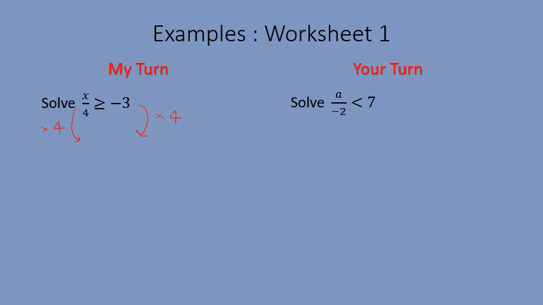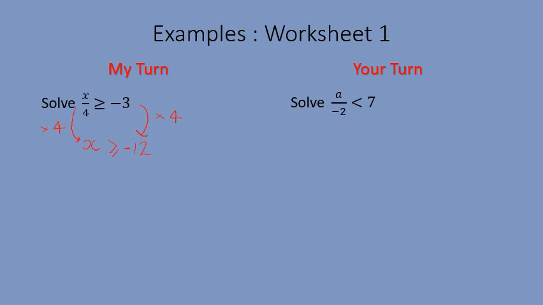I don't need to flip that because I'm multiplying by a positive number. So the left-hand side becomes x. I've then done minus 3 times by 4, which gives me minus 12. And because I times by a positive number, I can keep my inequality the same as it was before. So it's only if you multiply by a negative number that you need to change it.